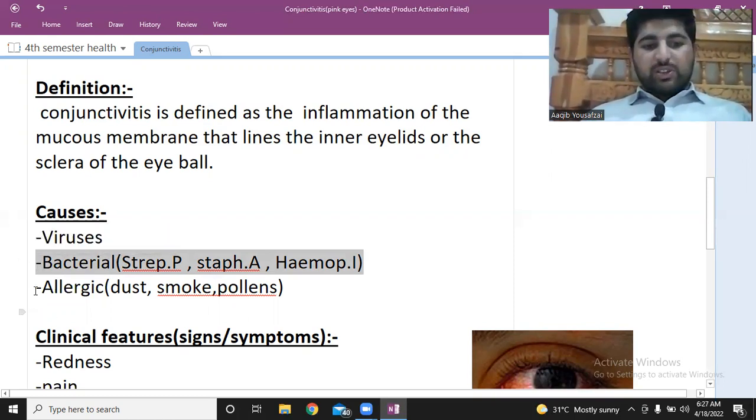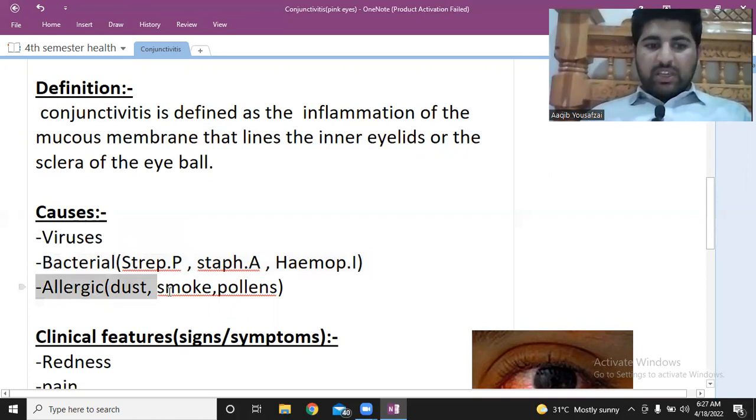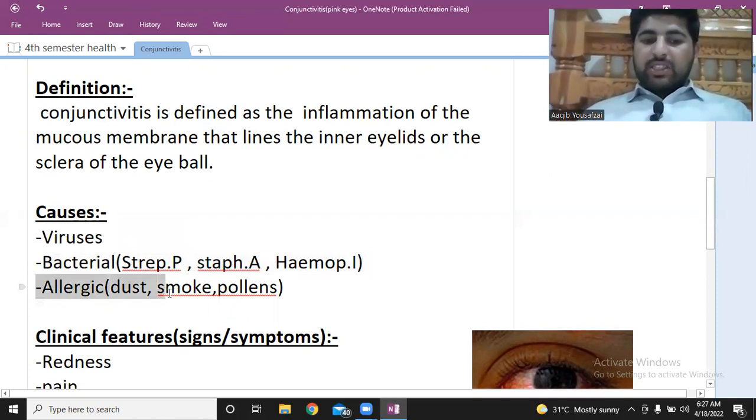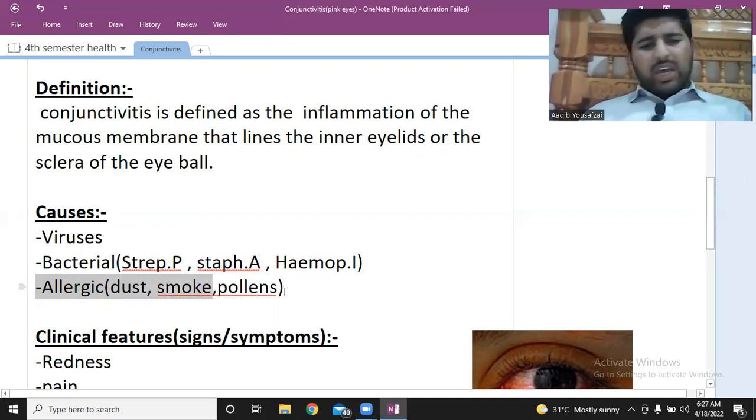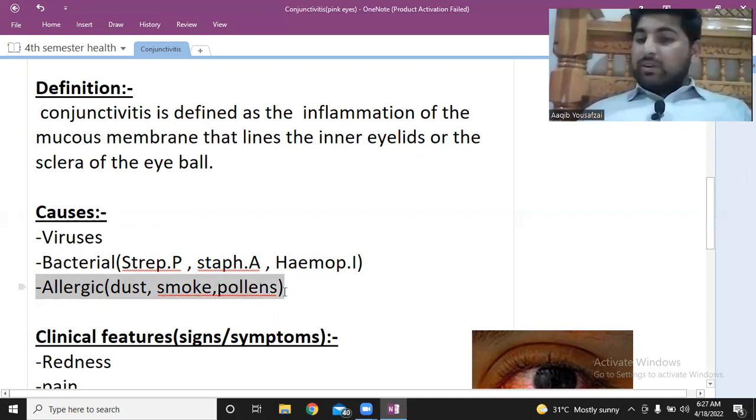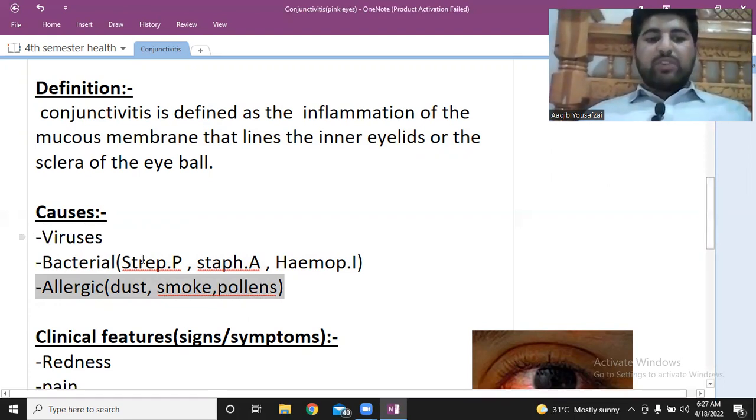And conjunctivitis can also be the result of an allergic reaction. Your body can be allergic to dust, it can have an allergic response to smoke or pollens, anything like that, and that can cause allergic conjunctivitis. So basically there are three types of conjunctivitis.